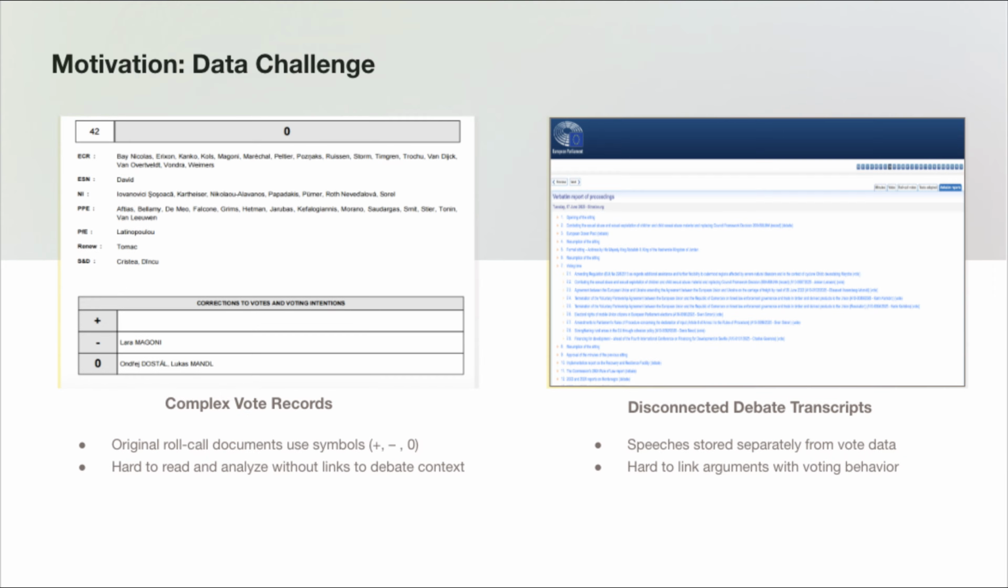At the same time, even basic access to European Parliament data is challenging. Roll call vote records are encoded with symbols, difficult to interpret without context, and debate transcripts are stored separately from the votes, making it hard to link arguments with actual decisions. Our system tackles this problem directly, unifying debates, votes, and demographics into one accessible platform.